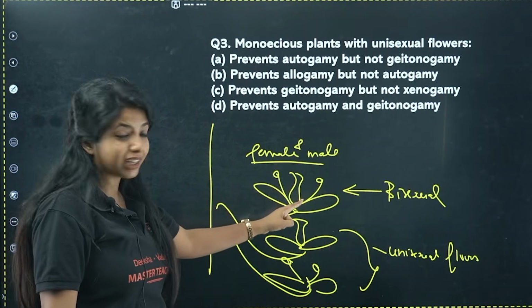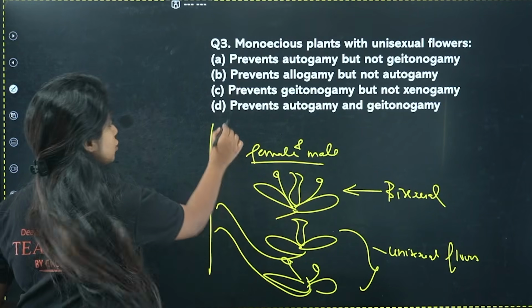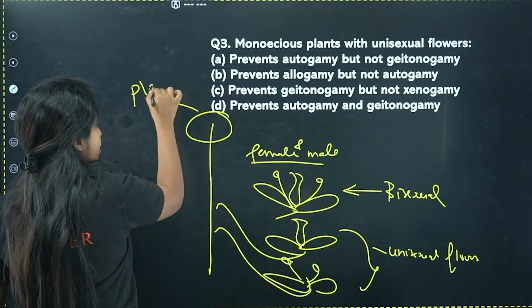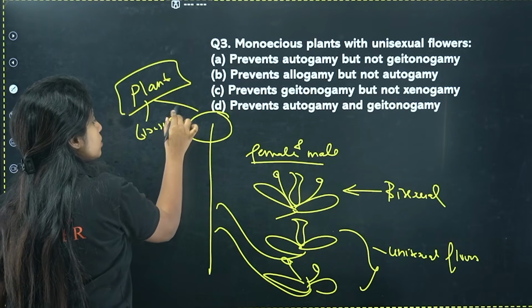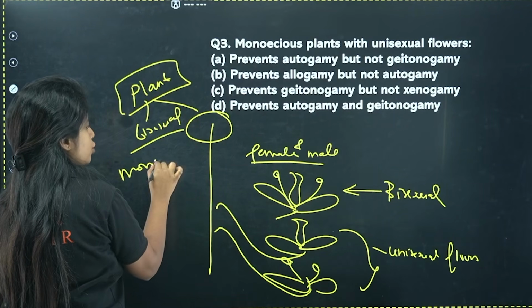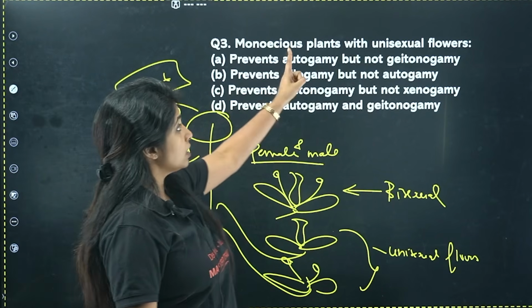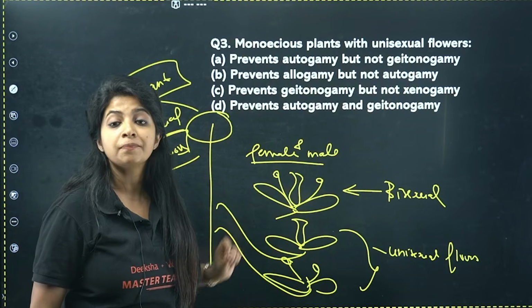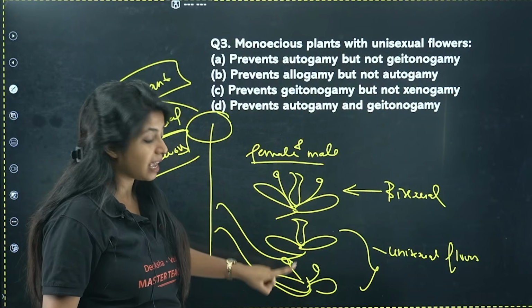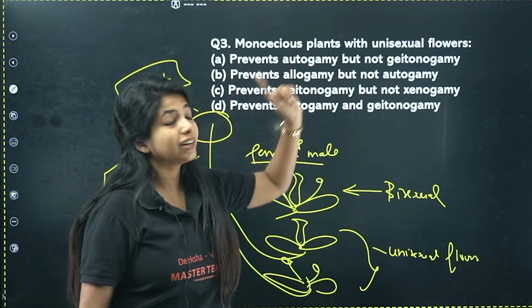So the first condition can be like this, or it can be like this. Anyway, I'm not talking about the flower, I'm talking about the plant. If the plant is bisexual, basically you say that they are monoecious plants. Here you have been asked monoecious plants with unisexual flowers. That means that the condition is going to be like this. They have flowers like this and this, not together.